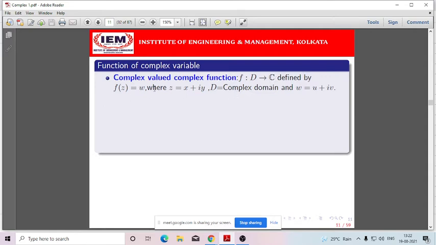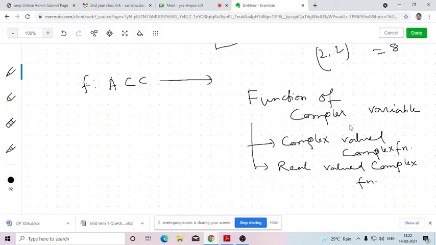So a complex valued complex function is defined as f(z) equals w. So here z and w both are complex numbers. That means I am taking a subset D of the set of complex numbers, and the function maps each and every point of this D to some complex number. So this is denoted by f(z) equals w. So what does it mean actually? Complex valued complex function means the domain is a subset of the set of complex numbers, and the codomain is also the set of complex numbers C. So this is denoted as f(z) equals w.